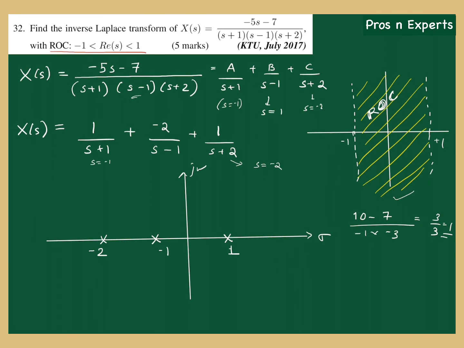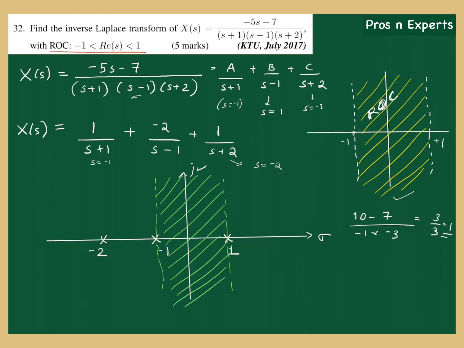And now we have to be very careful, be very attentive that the actual ROC is between minus 1 and plus 1. Okay, actual ROC is minus 1 and plus 1. And you know that if you have multiple terms for this Laplace transform, then what is the final region of convergence? The region of convergence will be the common point or intersection of the region of convergence of the individual Laplace transforms.